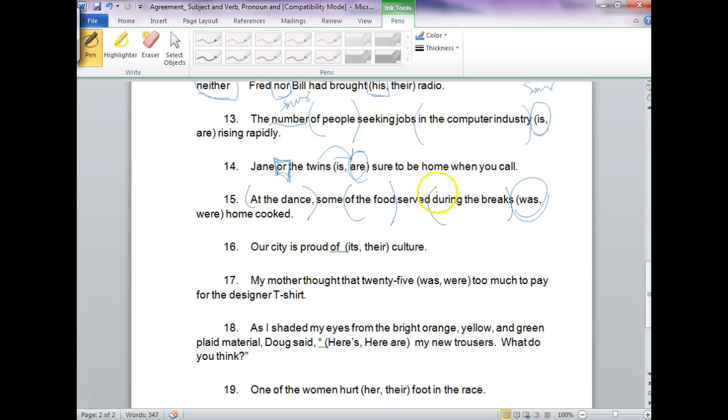Some of the food served during the breaks was home cooked. Our city is proud of its or their culture. Our city is proud of, well, what are you replacing? You're replacing city. Is city singular or plural? City is singular. So you choose the singular pronoun.